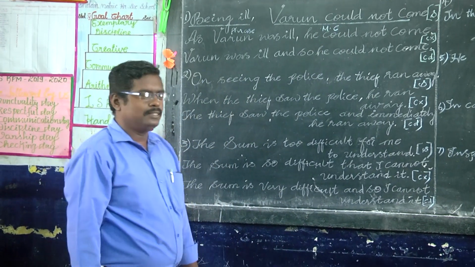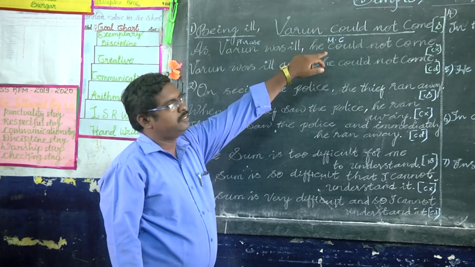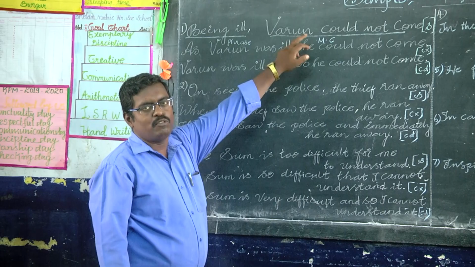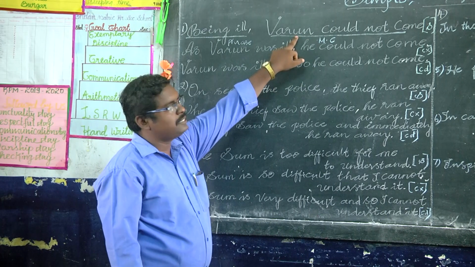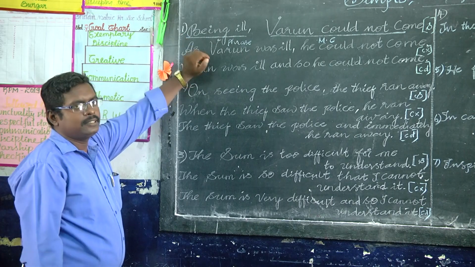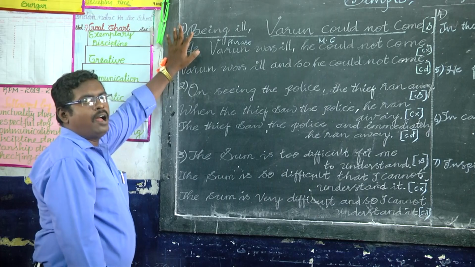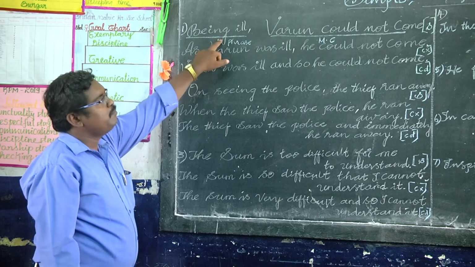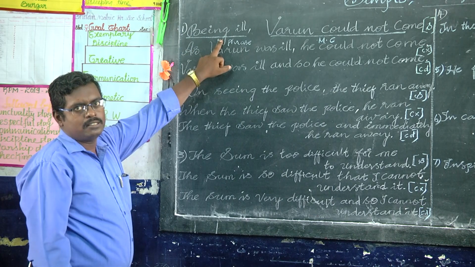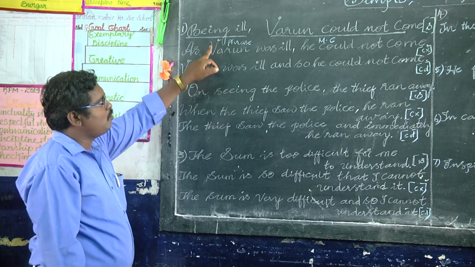Okay, what is the main clause? It conveys the message. It completes the sentence. The main clause completes the full meaning. Phrase: what is a phrase? A phrase is a group of words. It does not carry the subject and the predicate, but it gives some sense. So it is called the phrase.